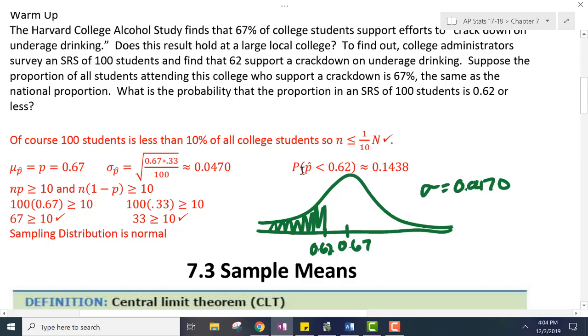So we're looking at the probability that p hat is less than 0.62. So we write it in our calculator. Normal CDF. Lower is negative infinity. Higher is 0.62. Mean is 0.67. And standard deviation is 0.047. And we should get about 14%.